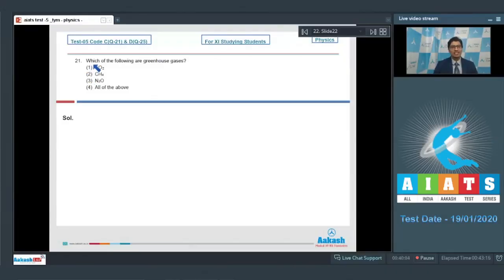Question number 21 says, which of the following are greenhouse gases? First CO2, second CH4, third N2O, or fourth all of these? Dear students, it's a factual question.